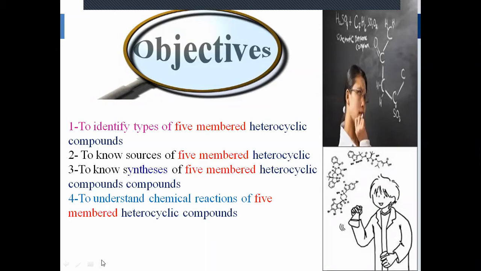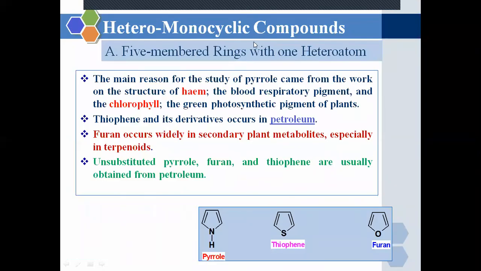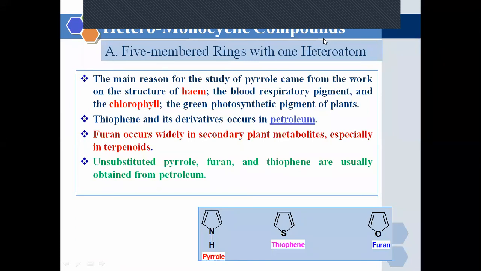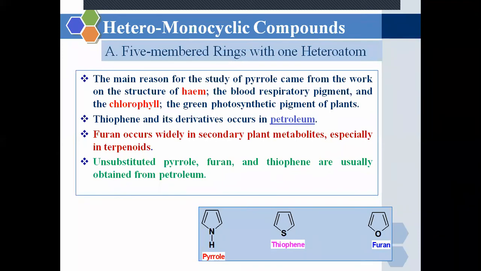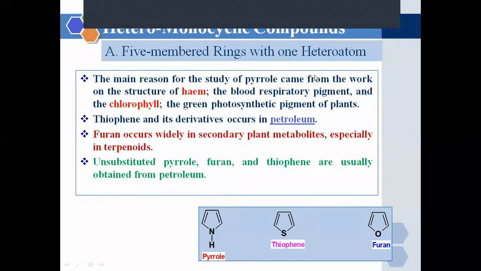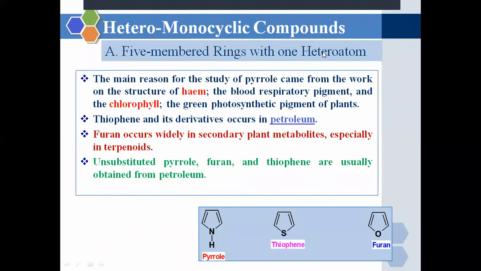So we'll start our discussion with our first heterocyclic compound. Now, these come under the category of heteromonocyclic compounds. That means one of the carbon atoms of that five-membered heterocyclic ring is replaced by another heteroatom. So only one carbon atom we are going to replace. That's why they come under the category of heteromonocyclic compounds. That means they contain a five-membered ring with one heteroatom.